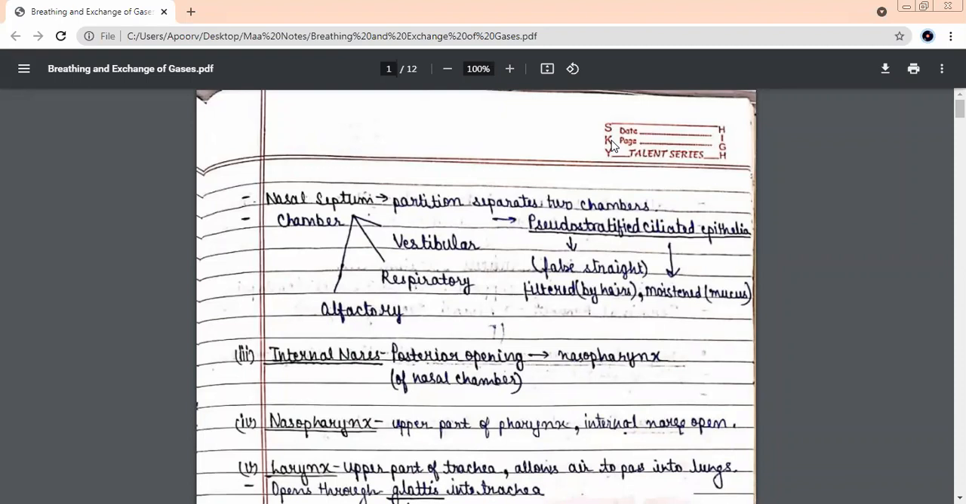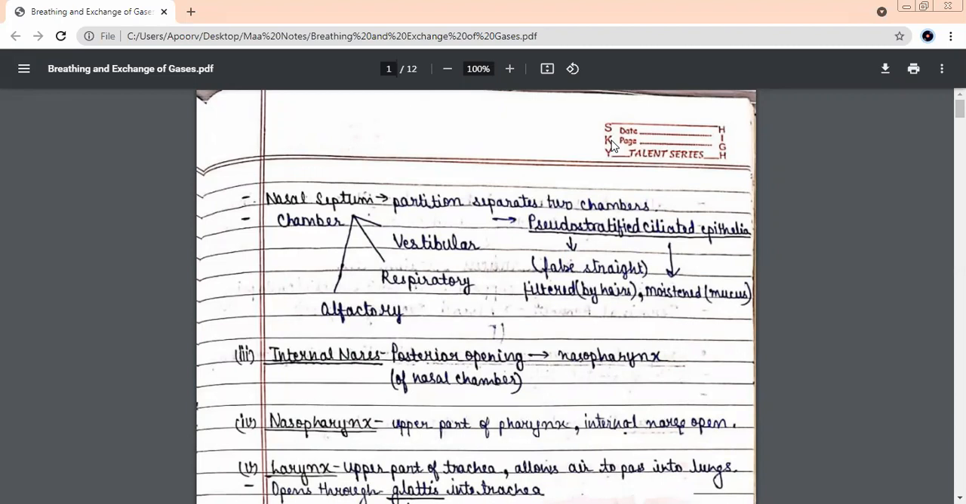Now this nasal chamber is divided into three parts. The first part, which starts immediately where the nostrils finish, is known as the vestibular part. Then the middle one is your respiratory part. And at the very back, the last part is the olfactory part. So the nasal chamber is divided into how many parts? Three parts.